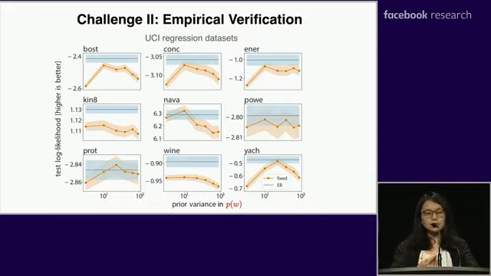So here I show this empirical verification for empirical Bayes. The blue line is the empirical Bayes when we set S for different layers. Applying the method to the same regression data sets and same regression model, we can see empirical Bayes outperformed the fixed prior variance model for almost all the data sets. So this is very effective.